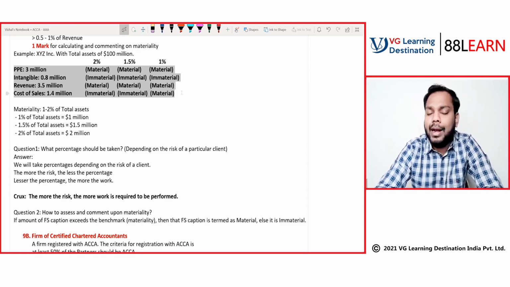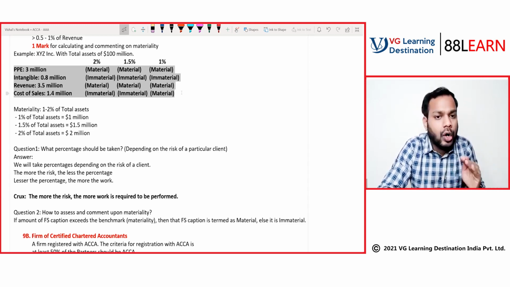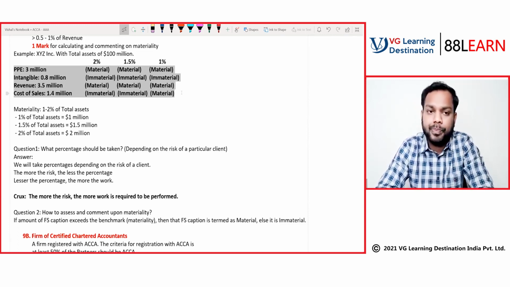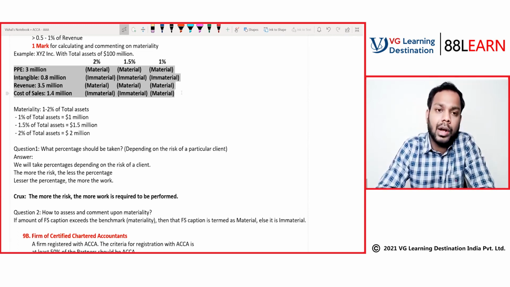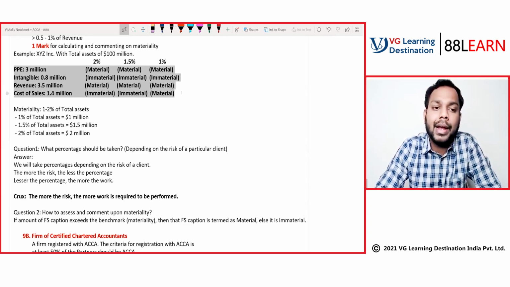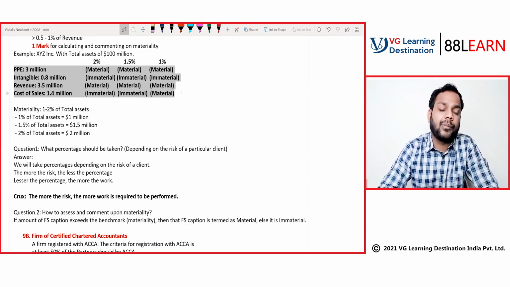Let's suppose in India there is a company in the growth phase, say the startup sector. They are not concerned about profitability, they are concerned about the growth of revenue. So accordingly, we will take revenue as the base.